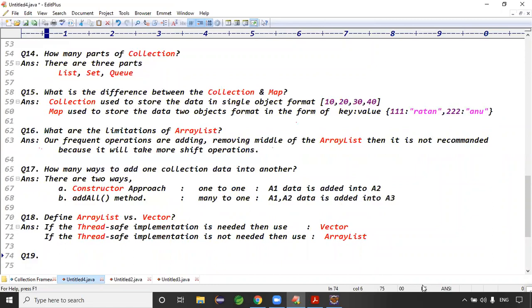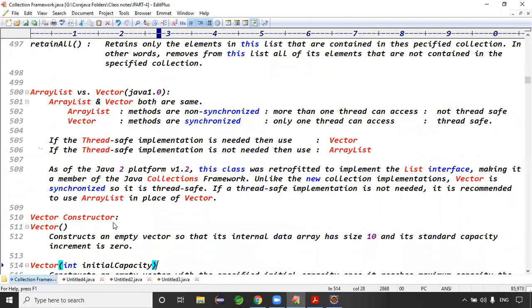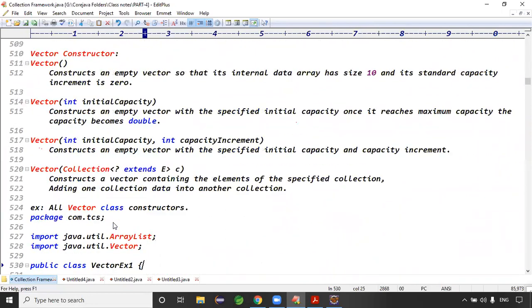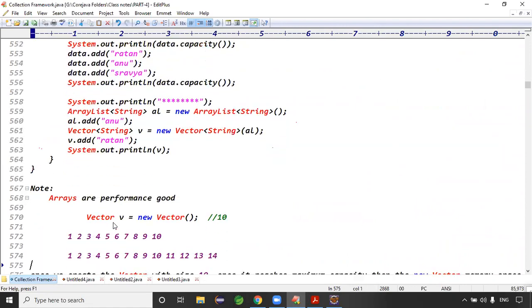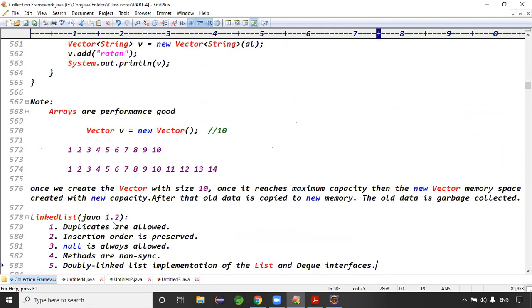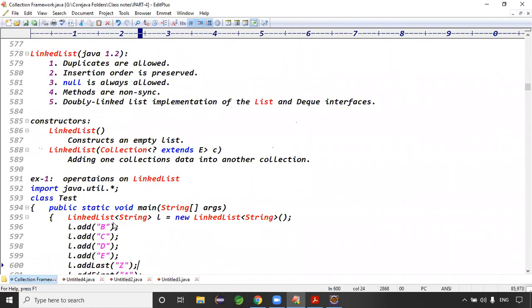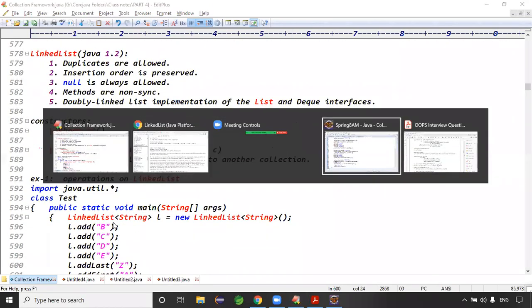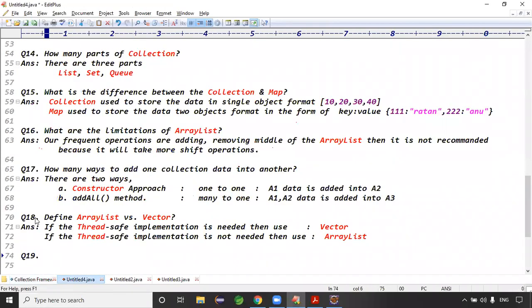Question number 19. Vector methods are synchronized. Fine. We did the four constructors, right? I showed four constructors. Come to the LinkedList, guys. What is the difference between LinkedList and ArrayList? This was ArrayList versus Vector; this is ArrayList versus LinkedList, right?